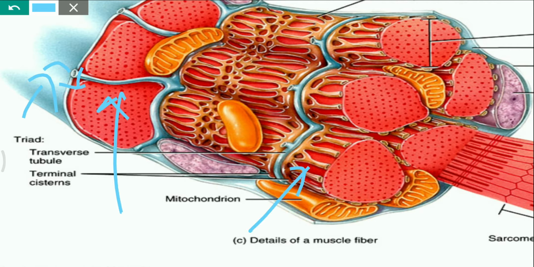sarcoplasmic reticulum, which is similar to endoplasmic reticulum and stores a large amount of calcium, which helps in the contraction of muscle fibers. The transverse tubule, along with the dilated edges of the sarcoplasmic reticulum, together is called a triad, where we can see two terminal cisternae of sarcoplasmic reticulum and one transverse tubule.